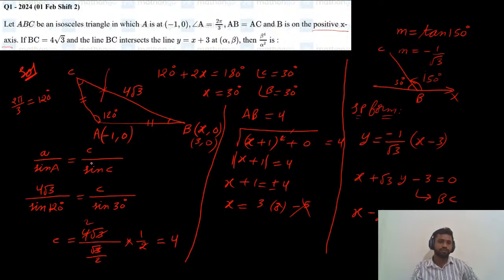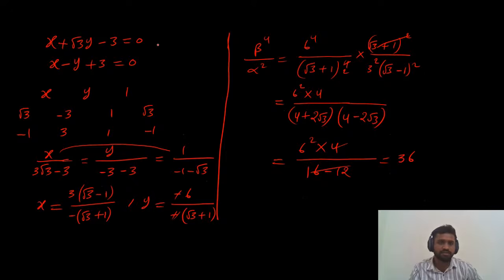By the sine rule we will get the AB length. After getting the AB length, find the point B, and we know the slope of BC. By using the slope of BC and the point, we can find the equation of BC. So this is the equation of BC, and this is the given line. By solving these two, we got alpha comma beta. So beta power 4 by alpha square equals 36. Final answer is 36 for this question.